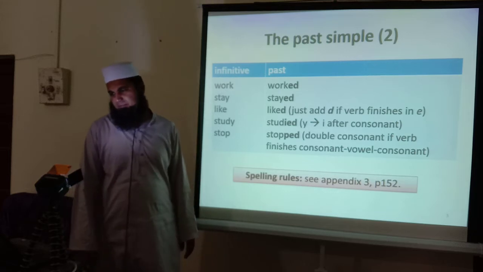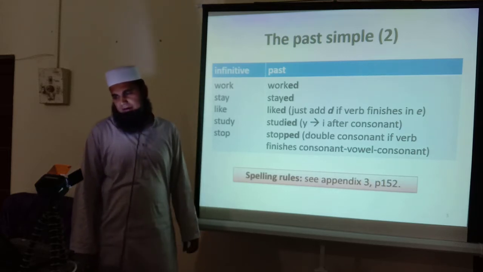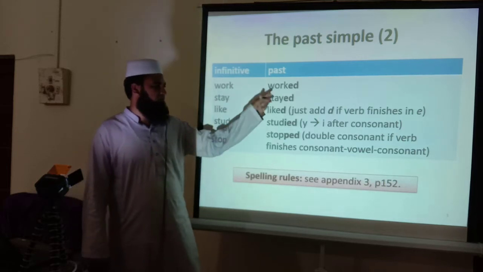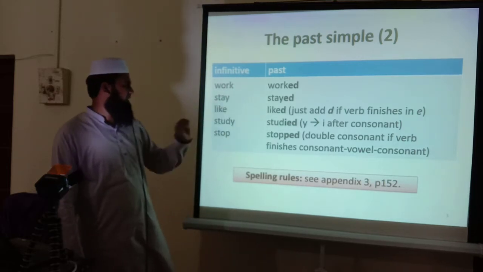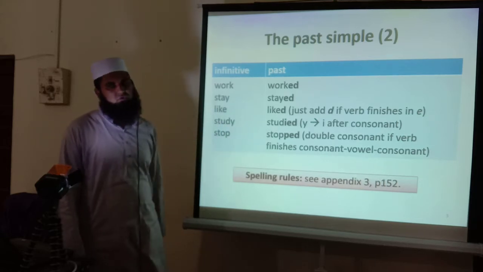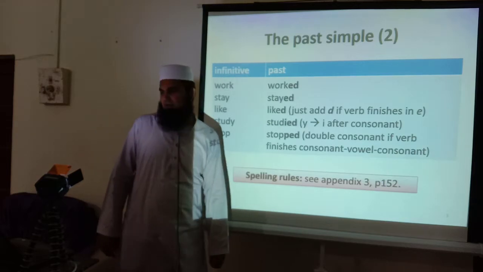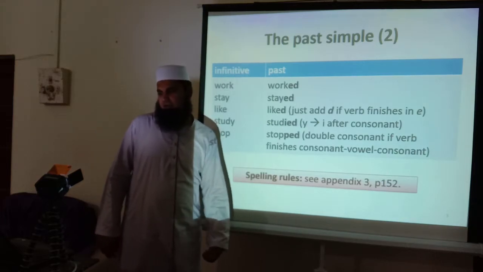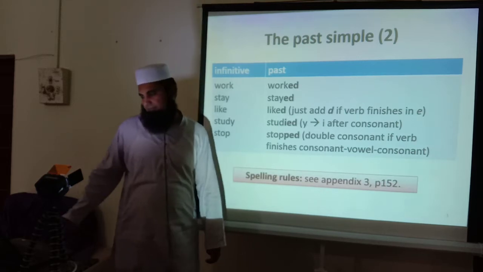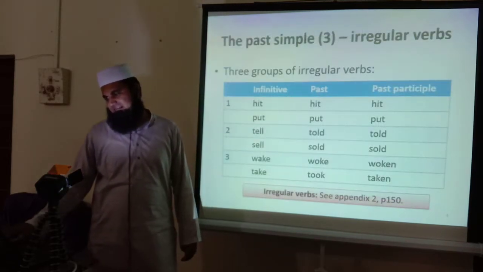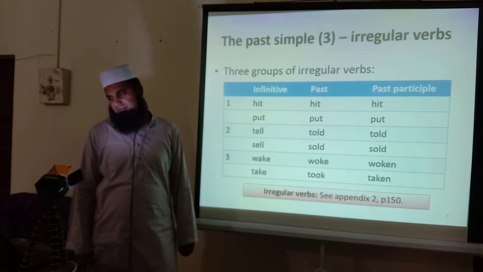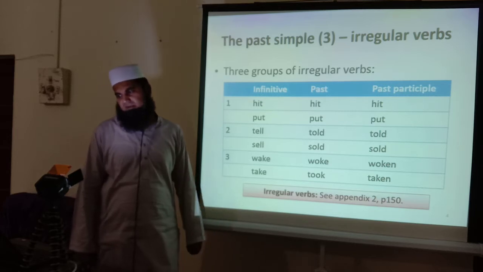So this is the past simple, like infinitive. Work, stay, like. Work is the first form, worked is the second. Stay, stayed. Like, liked. Study, studied. Stop, stopped. You can also make practice, and I will give you an assignment in which you have to memorize some different forms of verbs. That's the past simple. It's infinitive, past, past participle, like three groups of irregular verbs.